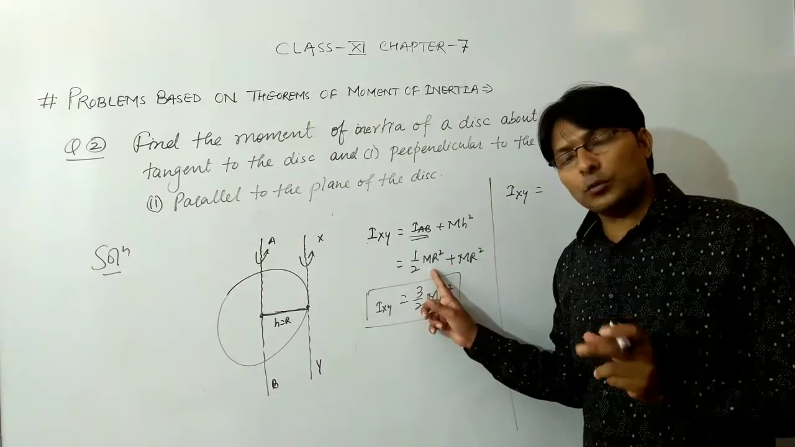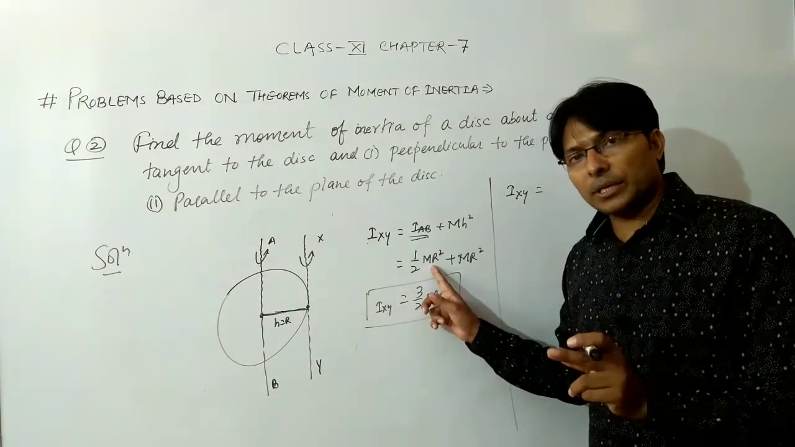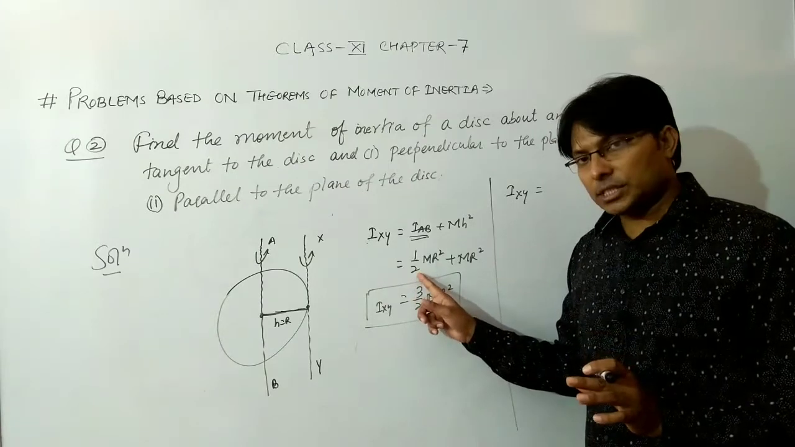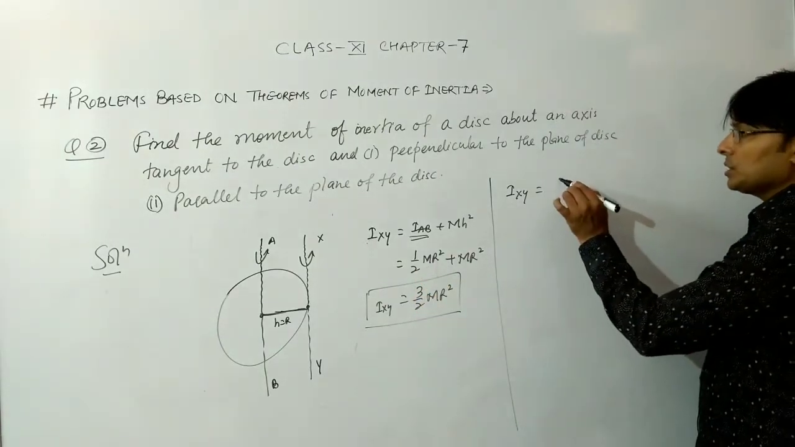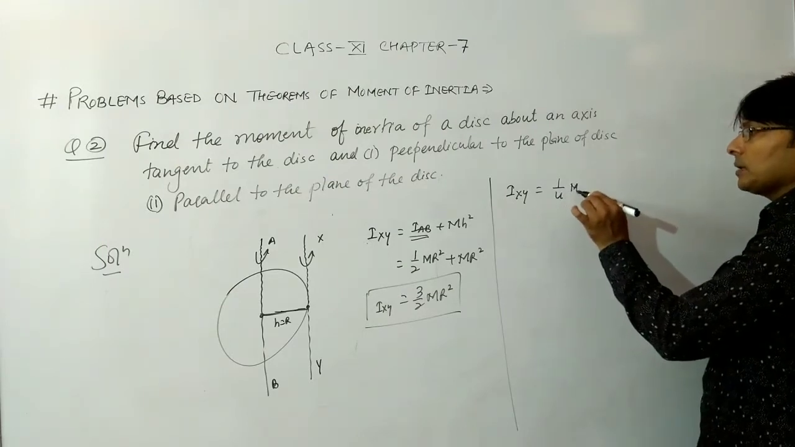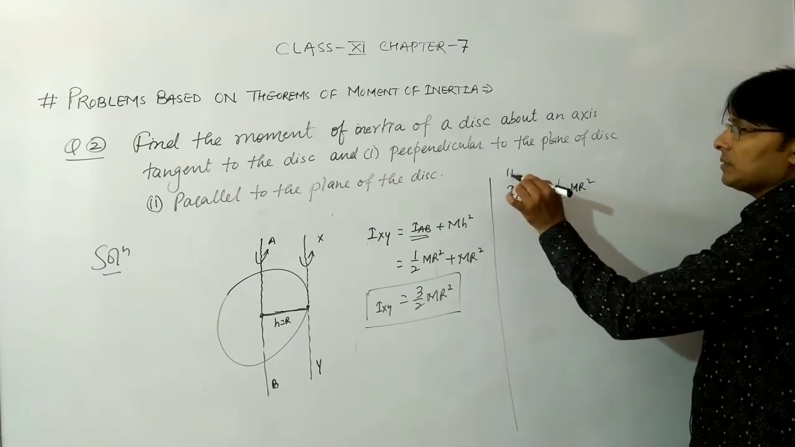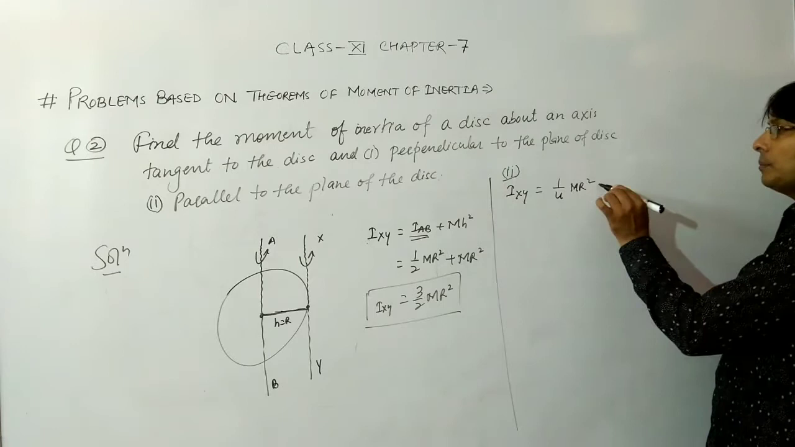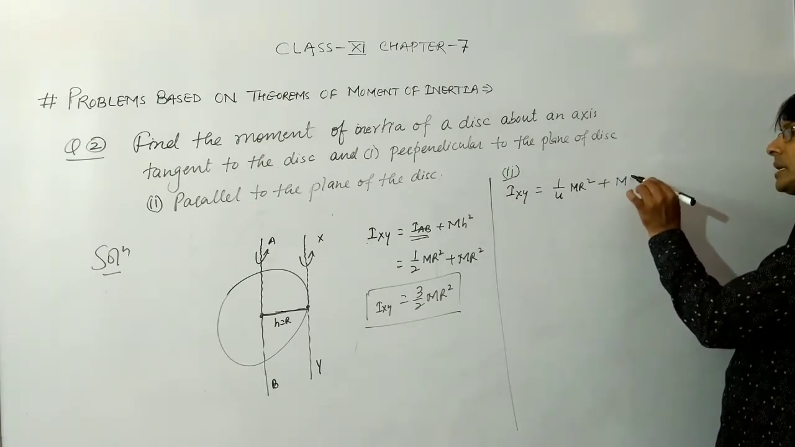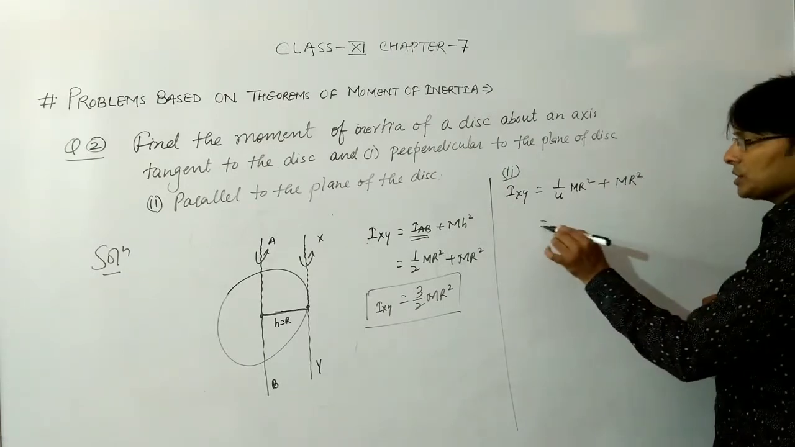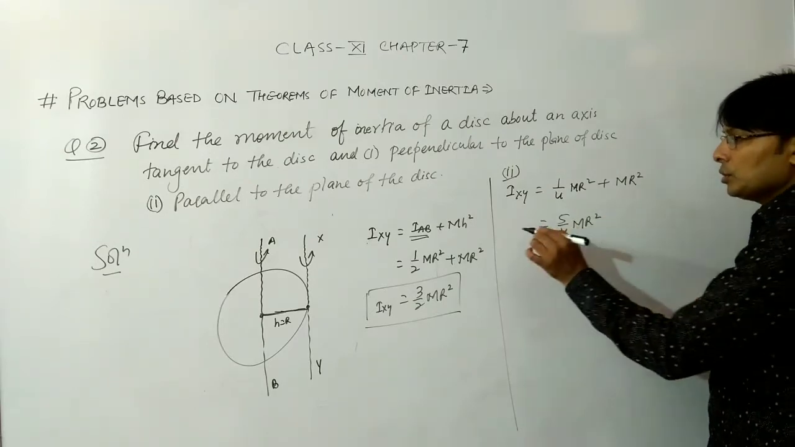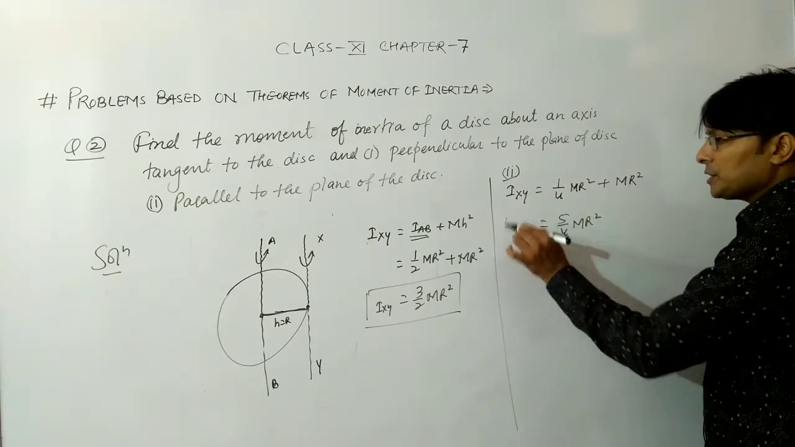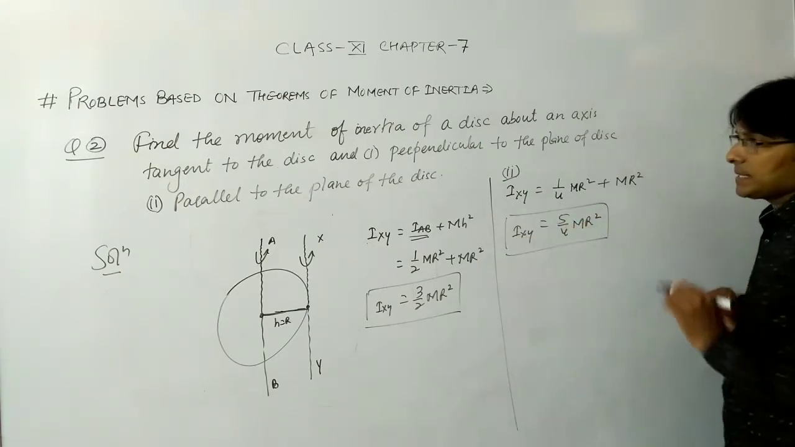ऑफ इनर्शिया ऑफ द डिस्क अलोंग डायमीटर विल बी just half of this, that is 1 by 4 mr square. So this is 1 by 4 mr square for second case I have taken this, plus mh square means mr square. So this is 5 by 4 mr square. So this is the difference between these two axes.